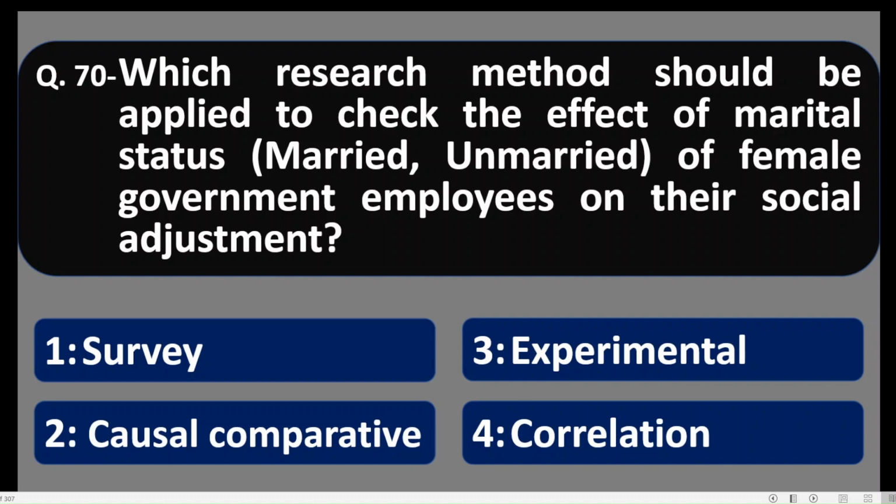Experimental research cannot be done here because we can't make some women marry and make some women remain unmarried. We can't do that. So experimental is also not possible. Correlation is not possible here because we have to check the impact. We don't have to check the strength and direction of the relationship. So correlation also cannot be done. So here we have to apply ex post facto research design, that is called causal comparative. So option number 2 is correct.